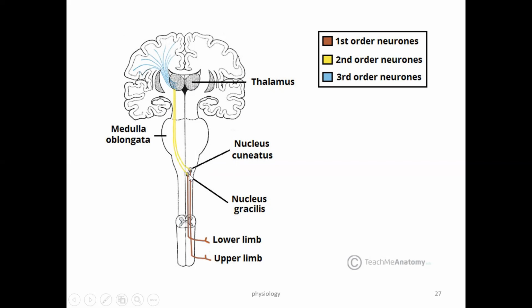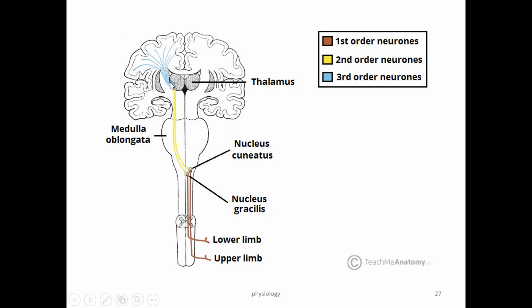The important thing is that from those nuclei, they cross to the opposite side. So right-sided dorsal column sensation crosses to the left side in the medulla, and then enters the ventral posterior nucleus of the thalamus on the left side. Right-sided information enters the left thalamus, while left-sided information enters the ventral posterior nucleus on the right side. From the nucleus to the thalamus is the second order neuron.